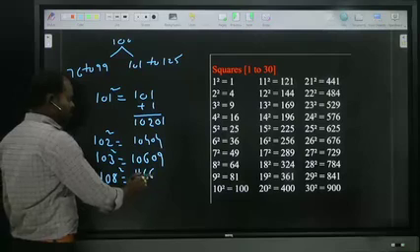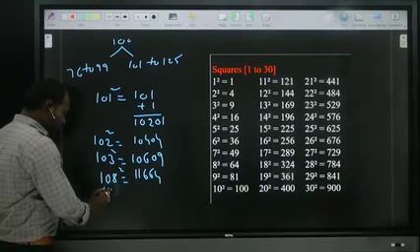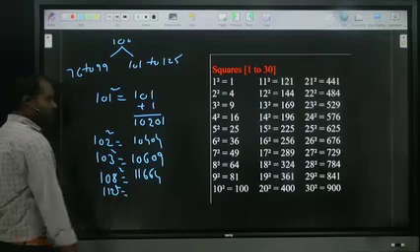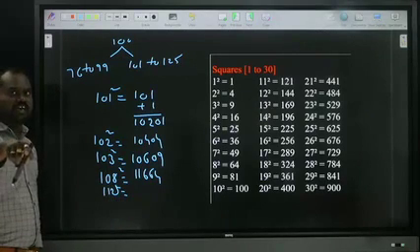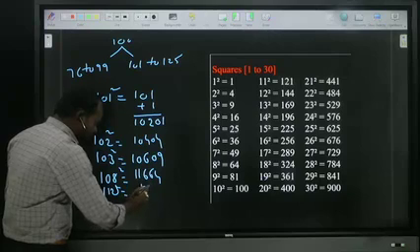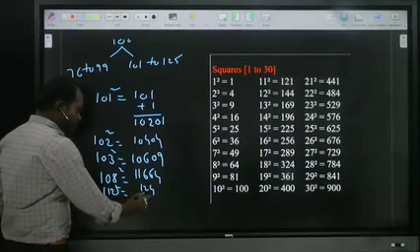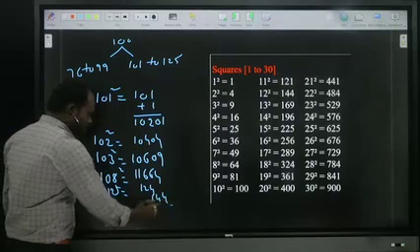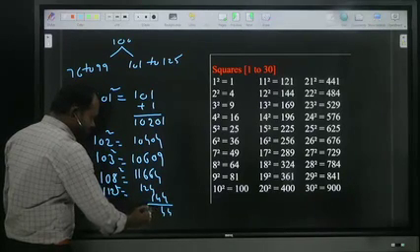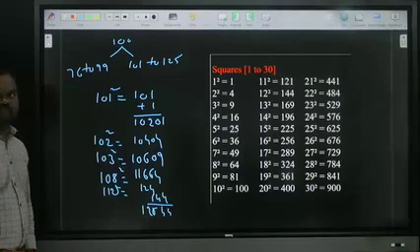If in case I want 112 square, how to get it? 112 plus 12, how much? 124. What is the 12 square? 144. Carry the 1. So what is the answer? 12544. Is it clear?